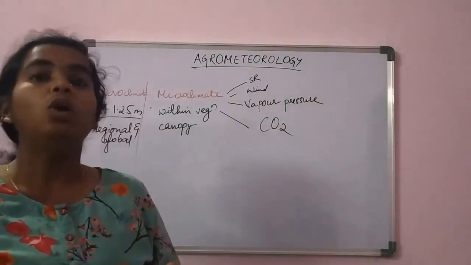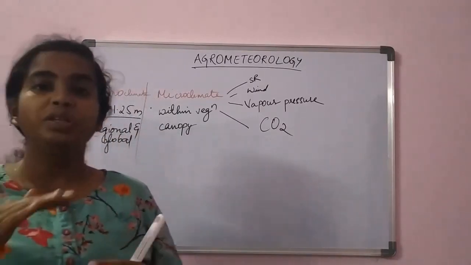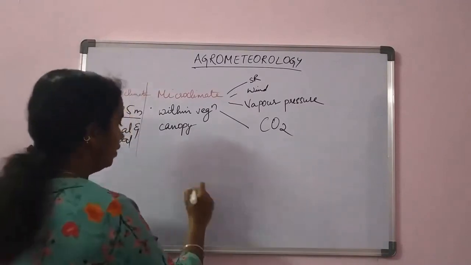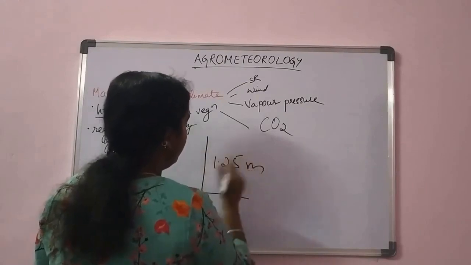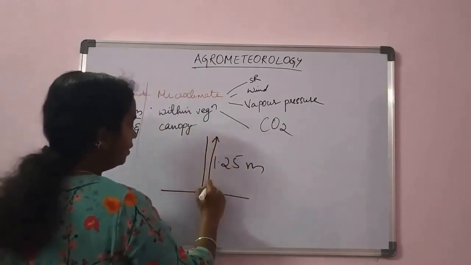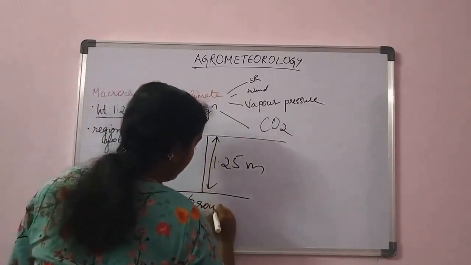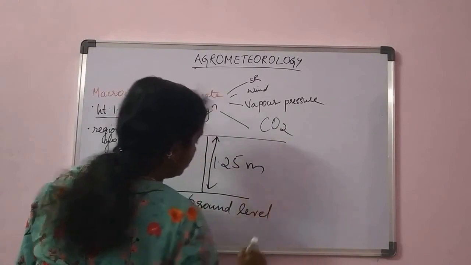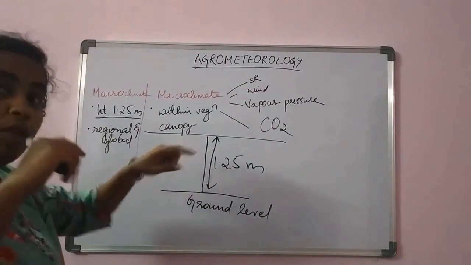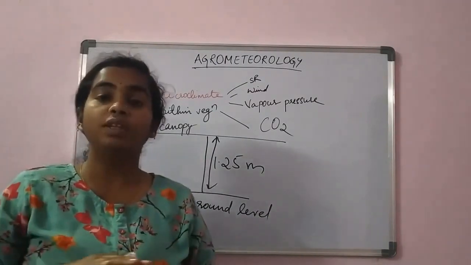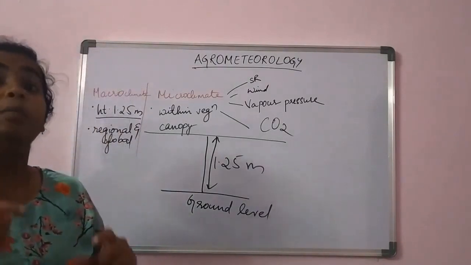Under climate, now we will talk about macroclimate and microclimate. Macroclimate is the variation in the weather phenomena above the ground level, above 1.25 meter height. So from ground level, when you take 1.25 meter and above, that variation in the weather parameters we take as macroclimate.